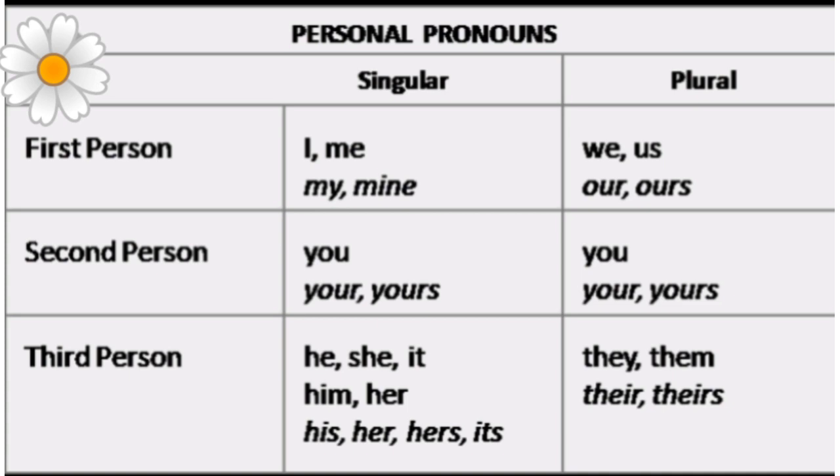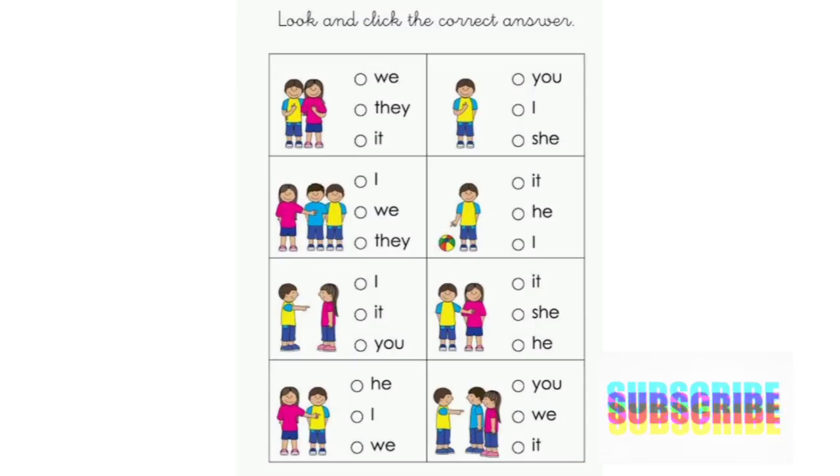All these examples are of the personal pronouns, so you have to keep in mind the first person who is speaking, second person to whom we are speaking, and the third person about which we are speaking. So I'm giving a worksheet to you. You can use it. You can do the practice for the more clarification.